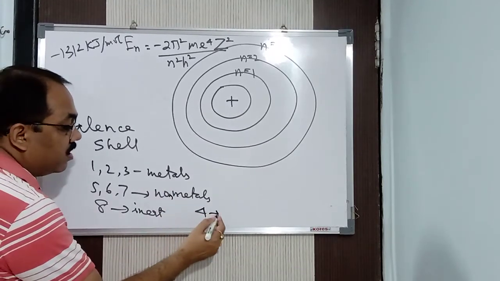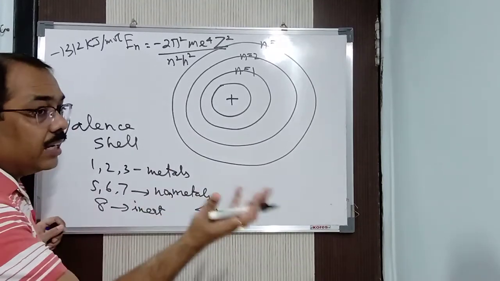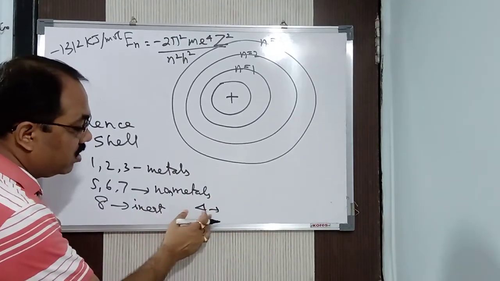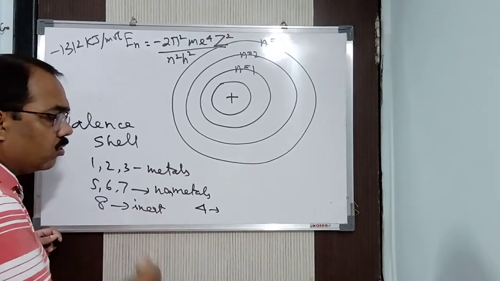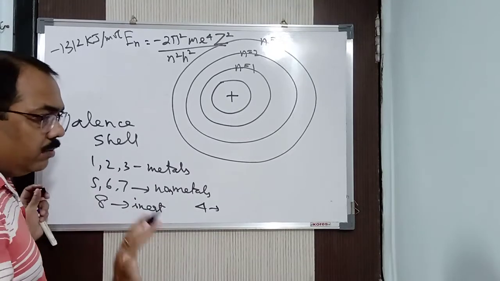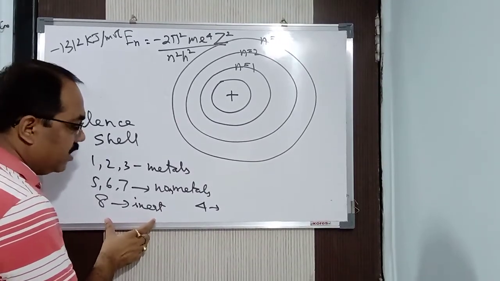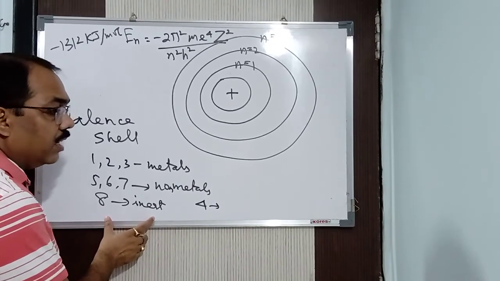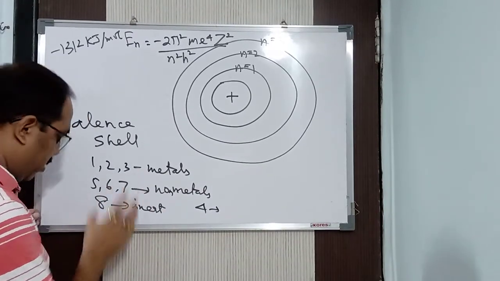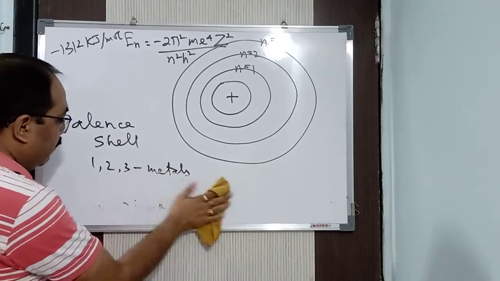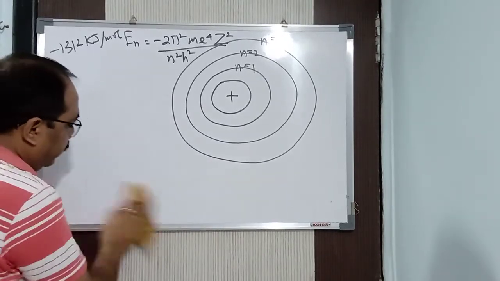And 4 means it is a metalloid, because it can either lose or gain electrons. When I finish this particular chapter, everything will be clear. Don't worry about it. And 8 means it is inert, meaning the outermost shell is fully filled. It will neither lose nor gain electrons. Fine. Let me come back to the postulates.